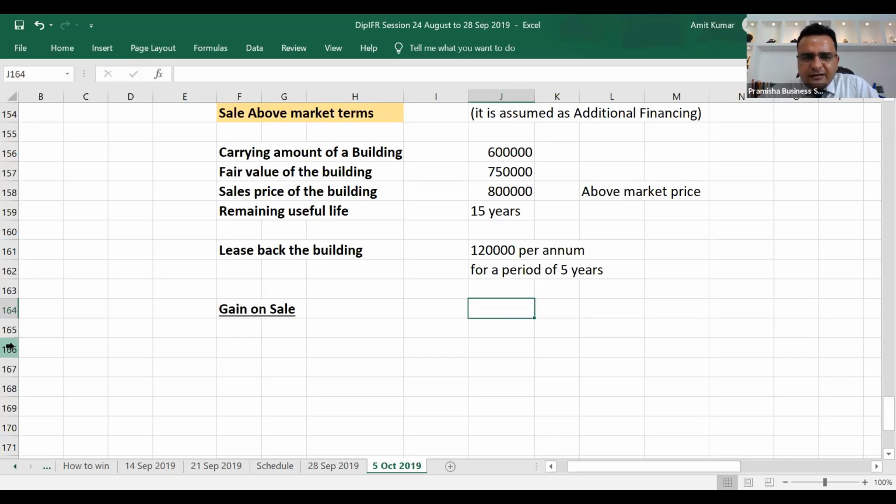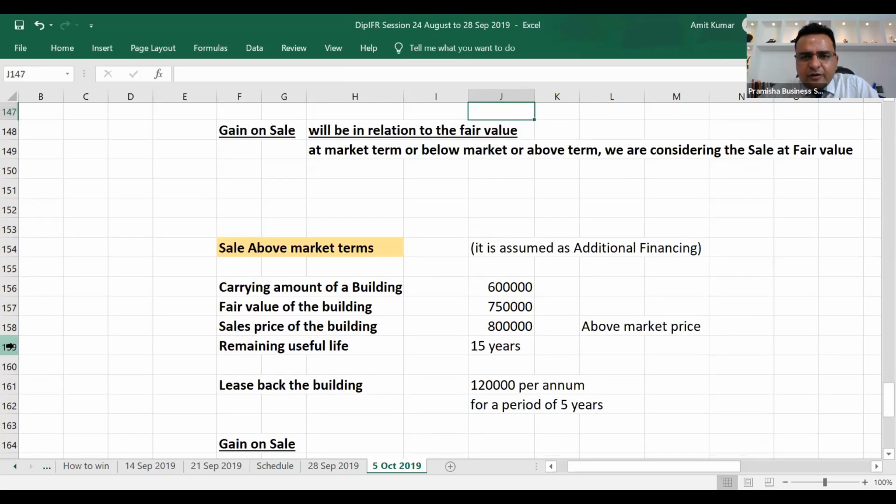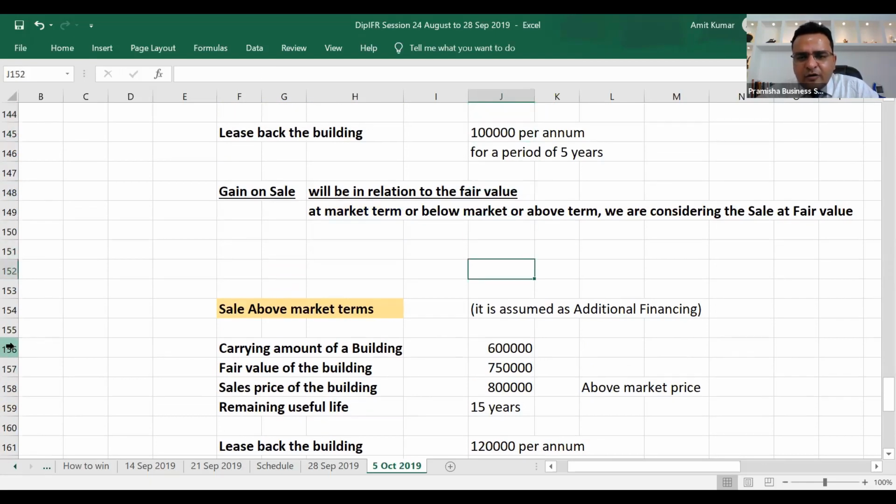Gain on sale, as I said, is always in relation to the fair value, because if I don't take it in relation to the fair value, I'm including this 50,000 as part of the total fair value or sales price. So I'm saying that the sales price is actually 750, and 50,000 is additional financing, so I'll bring it back to fair value. The fair value of the building, I'll take it in relation to the fair value. So fair value is 750, carrying amount is 6 lakh.